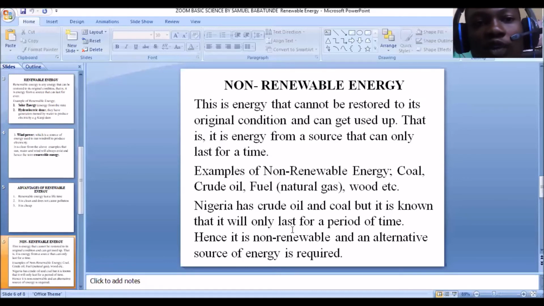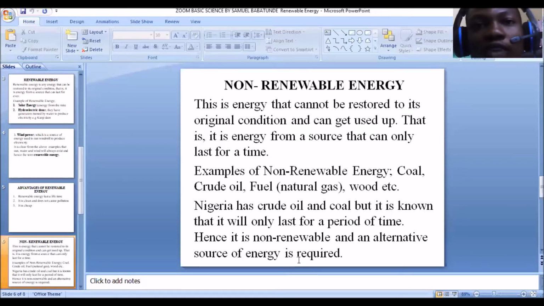And when this crude oil and coal become exhausted, what are we going to use? That's why we refer to it as non-renewable, because it only lasts for a period of time. Hence, it is non-renewable, and an alternative source of energy is required.